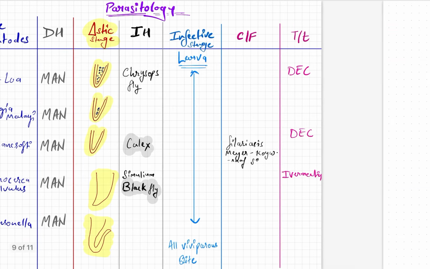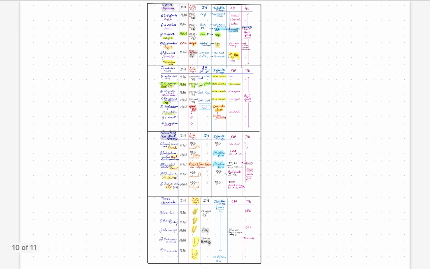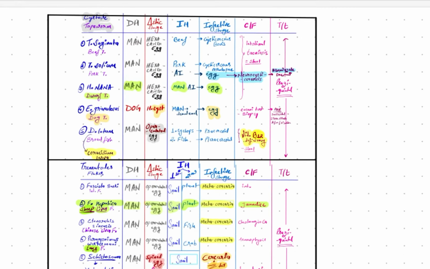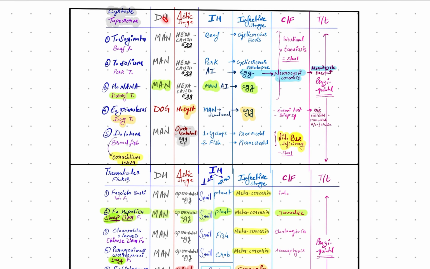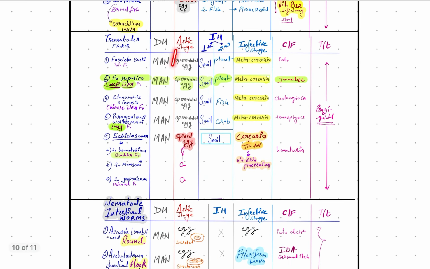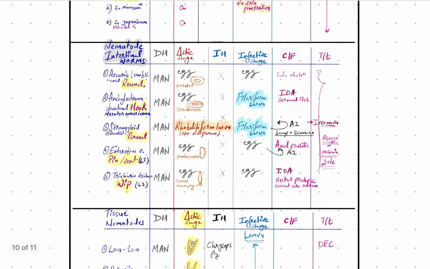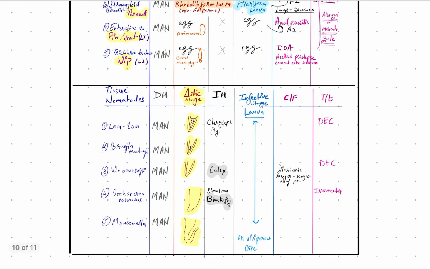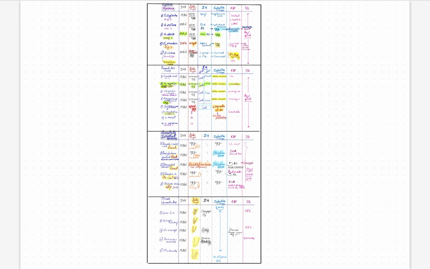So if I condense everything into just one page, you can read it vertically and horizontally both. Let me show you the definitive host of every parasite. The definitive host is man except Echinococcus, where it is dog, then again man. Definitive host of trematodes, man. Definitive host of intestinal nematodes, man, and tissue nematodes, man. So it is that simple.